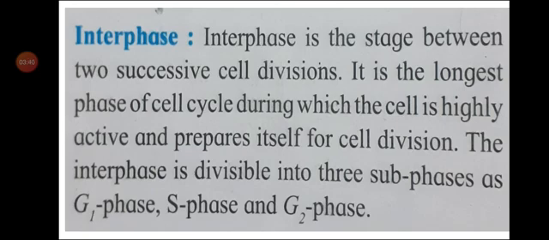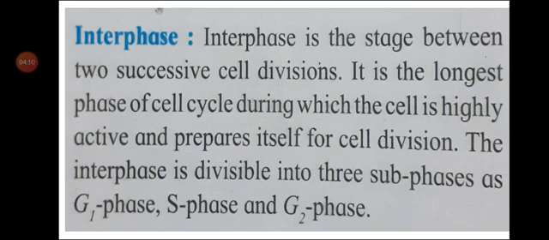Let us first study about the interphase. Interphase alternates with the period of division, that is M phase. First interphase is going to take place, then M phase. After M phase, again interphase. That means both these phases, interphase and M phase, alternate with each other. Let us start with interphase. Interphase is the stage between two successive cell divisions. It is the longest phase of the cell cycle.